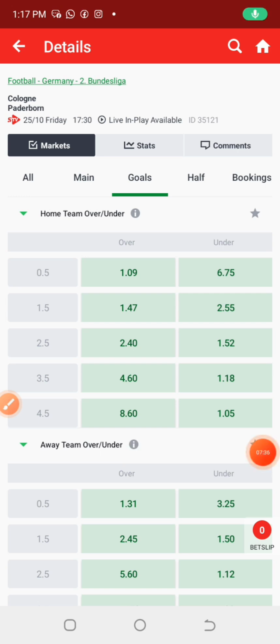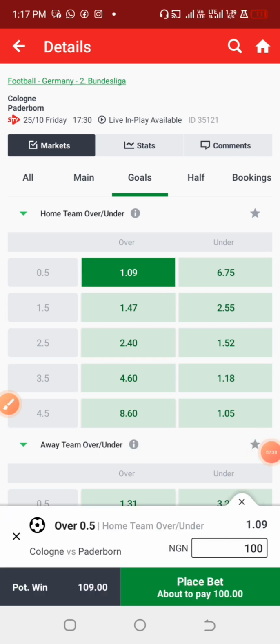So let's just say we have this as a home team over 0.5 goals, and let's check other games before we round it up.